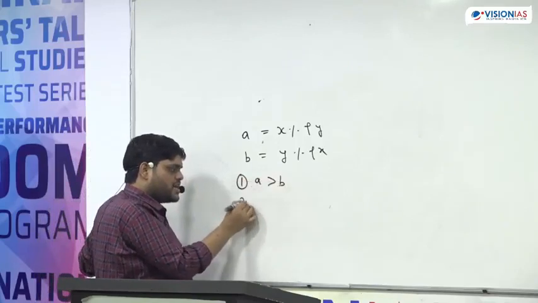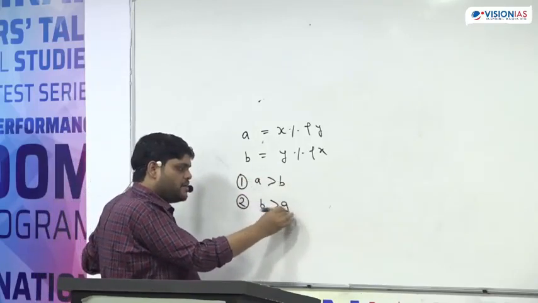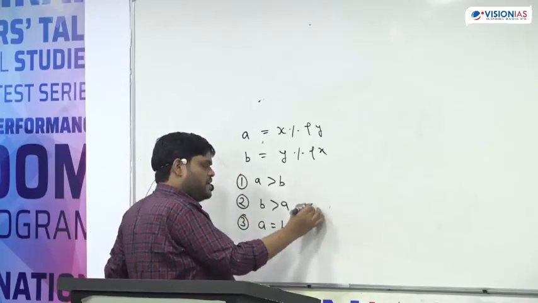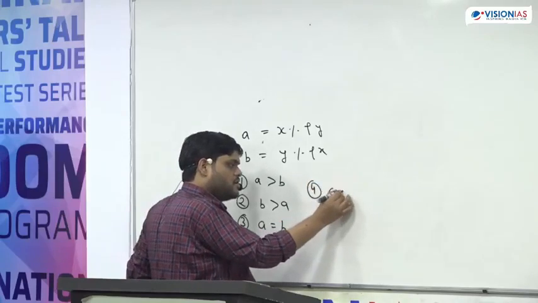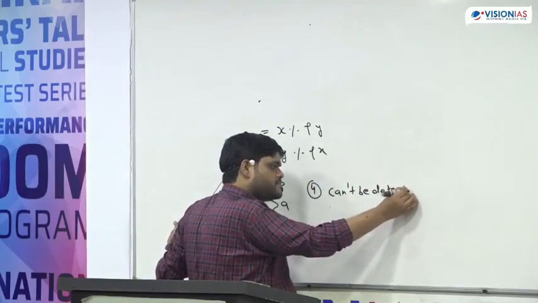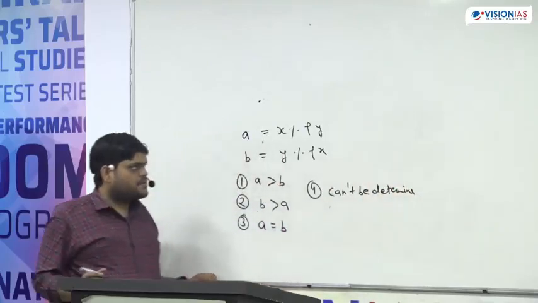First option is A will be more than B, second B will be more than A, third A is equal to B, or can't be determined. Tell me the answer.